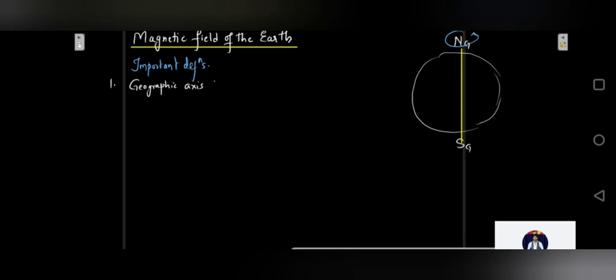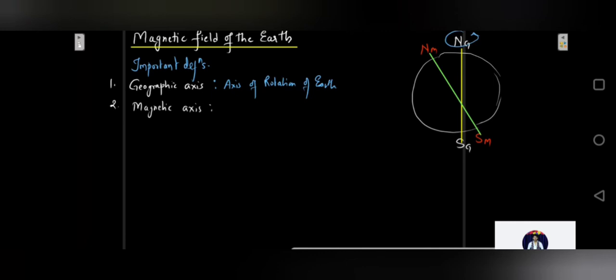I'll write over here, axis of rotation of Earth. The second one is magnetic axis. We mentioned this term sometime before. What is the magnetic axis? A straight line that passes through magnetic north and magnetic south. Every time I am going to consider the magnetic north near the geographic north only; we are going to accept that sign convention. So this is my magnetic north, and let's say this is my magnetic south. A straight line which passes through magnetic north and magnetic south is going to be your magnetic axis.